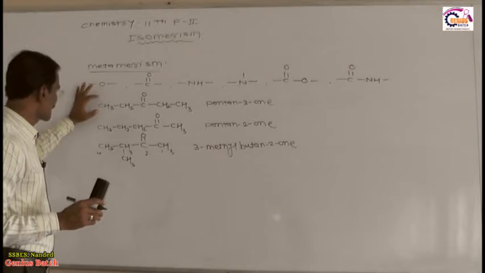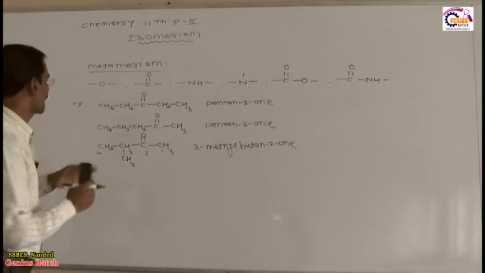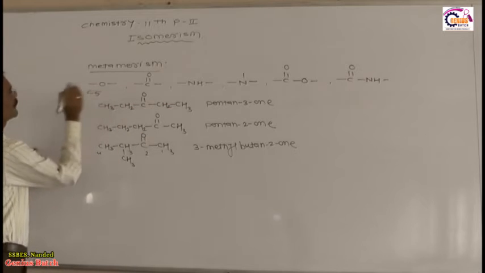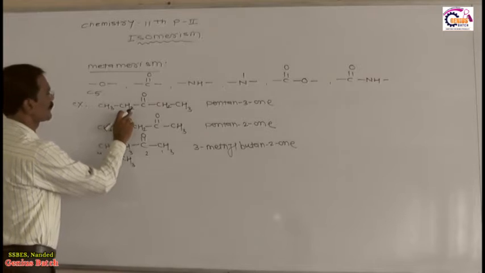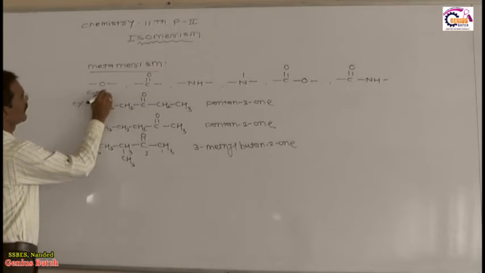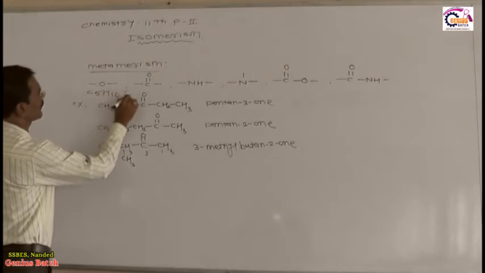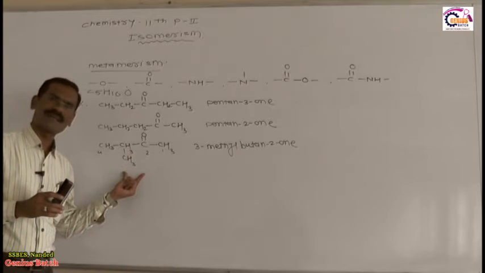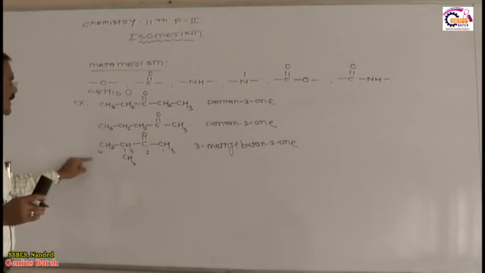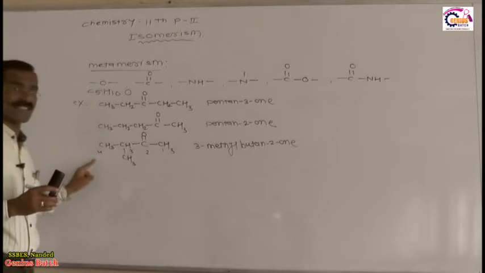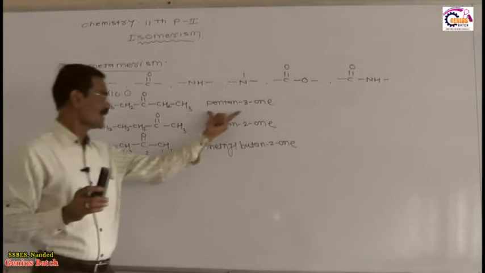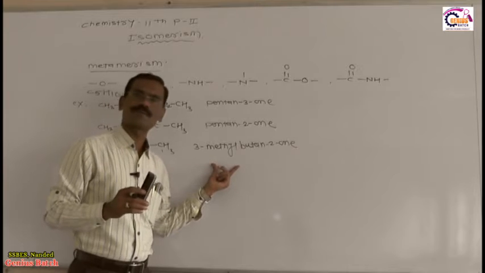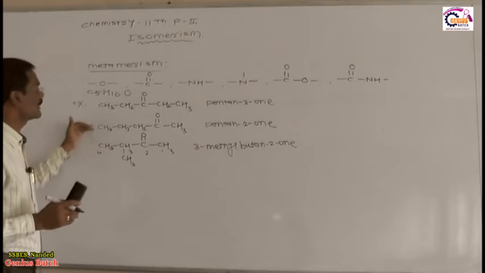Now just look toward this board. This is one of the ketones having the molecular formula, suppose 1, 2, 3, 4, 5, C5. How many hydrogens? 3 plus 2 is 5, then 3 plus 2 is 5, 5 plus 5 is 10, so C5H10, and finally we put O. The molecular formula of this is also C5H10O, and of this also C5H10O. It means these three compounds have the same molecular formula but differ in their structure. How do they differ? The name of this compound is pentan-3-one, this one is pentan-2-one, and this one is 3-methyl butan-2-one.